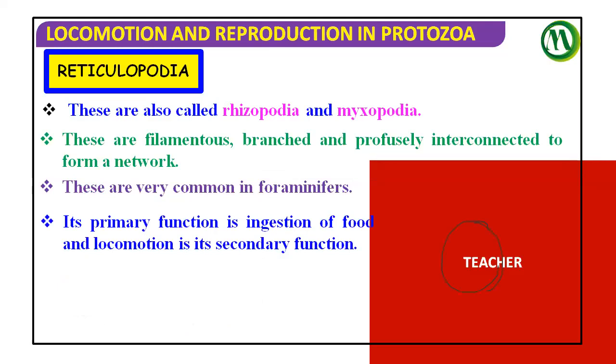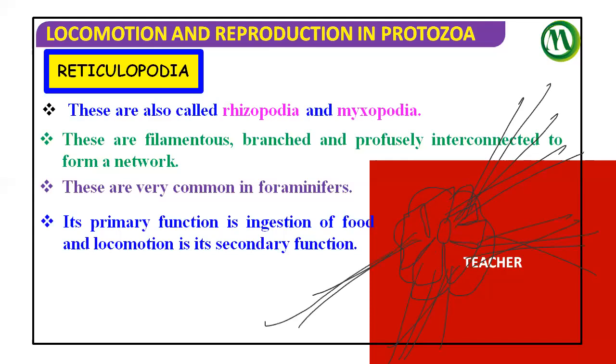We can see clearly here; let me draw Elphidium. It has a calcareous shell surrounding the body. This network-like pseudopodia arises through minute pores. Every body has pores, many holes in general language. What is the specialty of this Elphidium? It lives in marine water. The primary function is ingestion of food, and locomotion is the secondary function. That means these are pseudopodia.